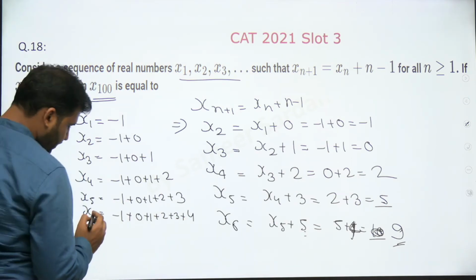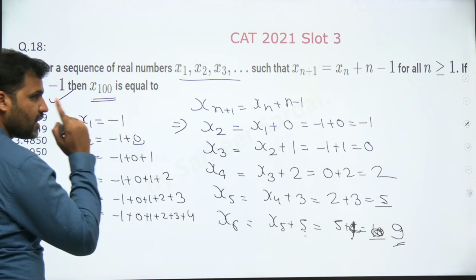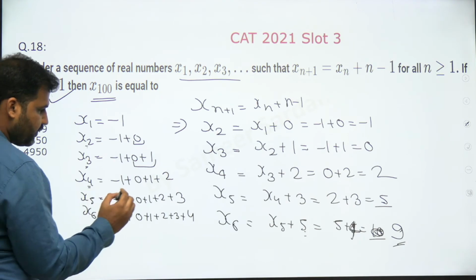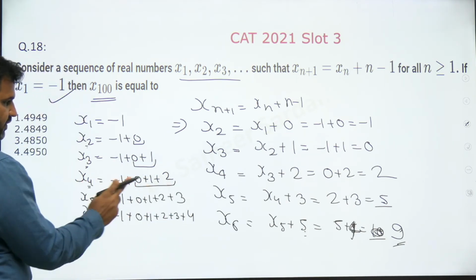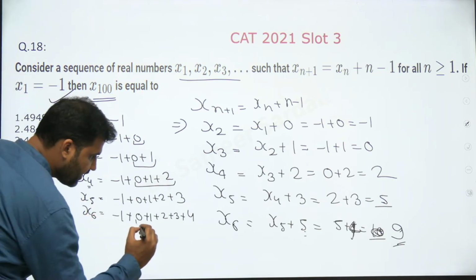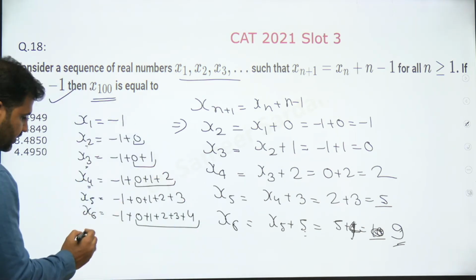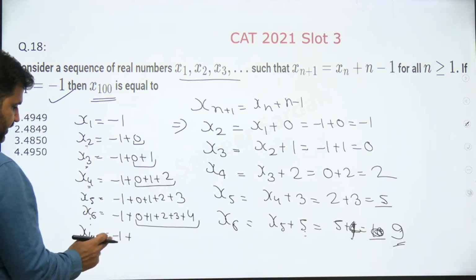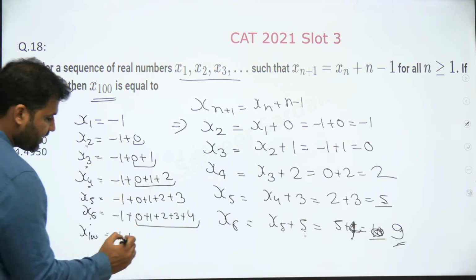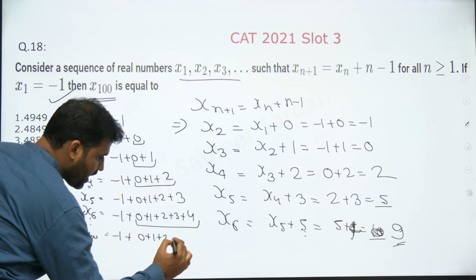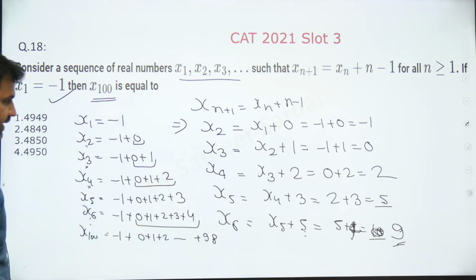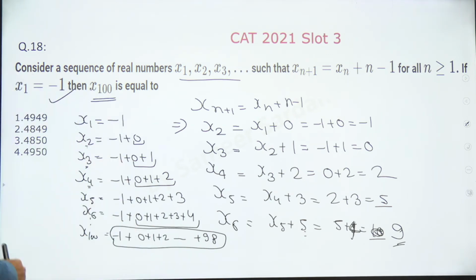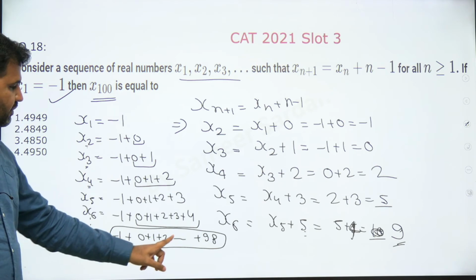So every time, when I was finding x2, I was adding one term, starting from 0. For x3, I was adding 2 terms starting from 0. For x4, I was adding 3 terms plus minus 1, starting with 0. Now for x6, I was adding the first 5 whole numbers, starting with 0. Now if I want to find out x100, I need to add the first 99 whole numbers. The first 99 whole numbers will start from 0, 1, 2, and go till 98, right? So this is the answer that I need to get: minus 1 plus 0 plus 1 plus 2 plus up to 98.